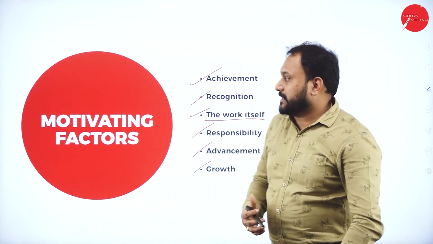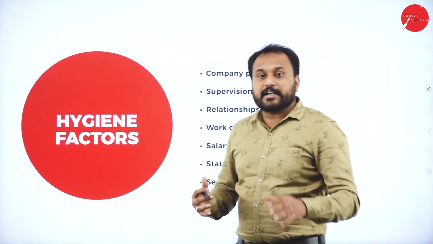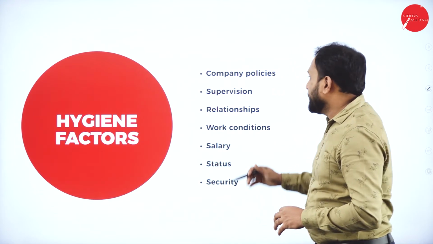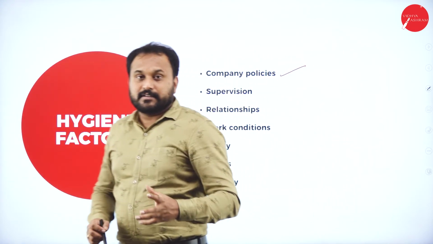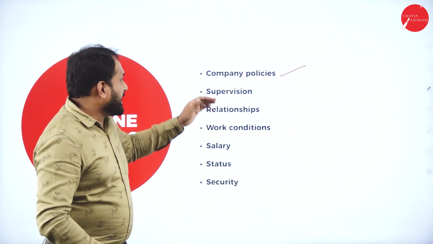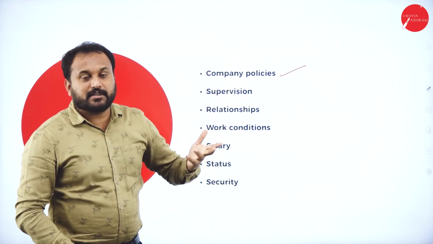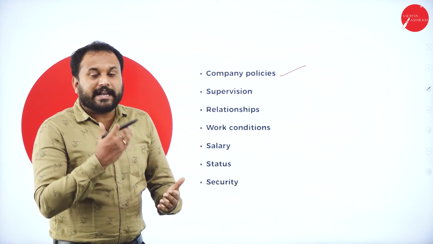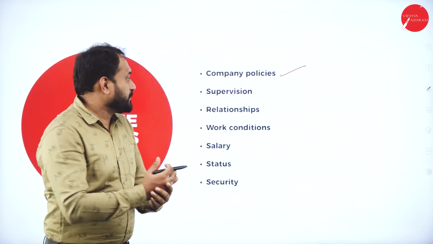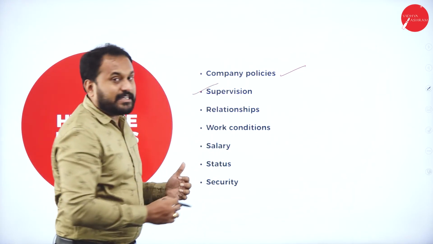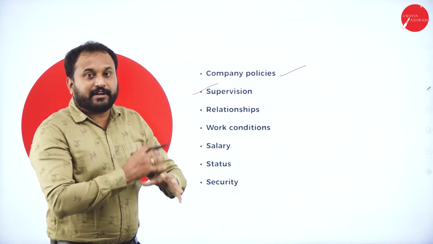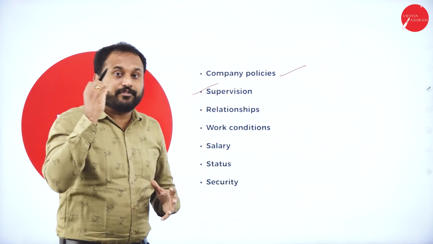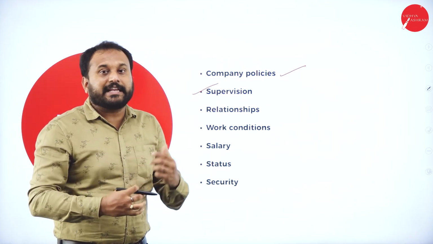Next one we have is the hygiene factors. Now, when it comes to hygiene factors, first is company policy. Whether it is there or it is not there, there is a difference. If the company policy is absent, you don't feel like what exactly we are supposed to follow. Supervision. If supervisors are not there to supervise what other people are doing, then definitely the people who are working efficiently will not be recognized.